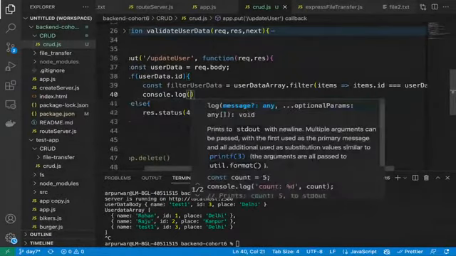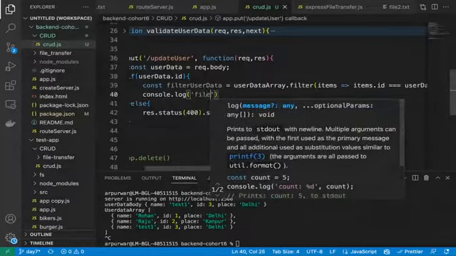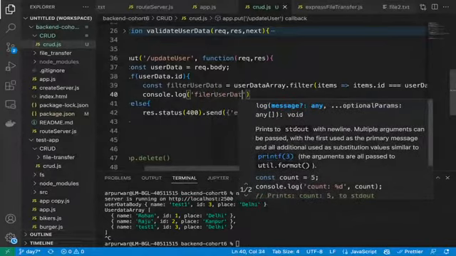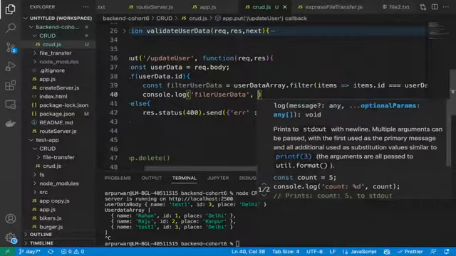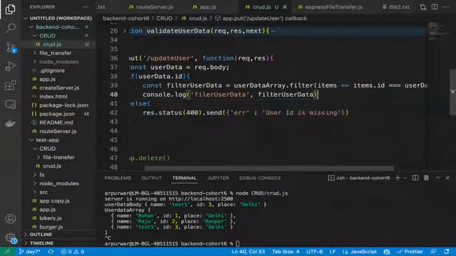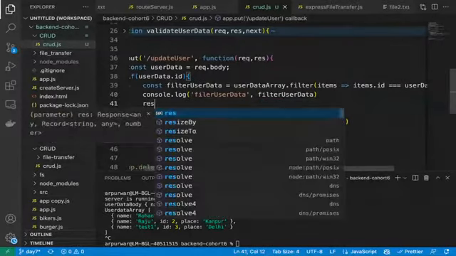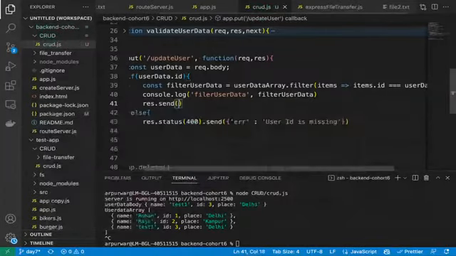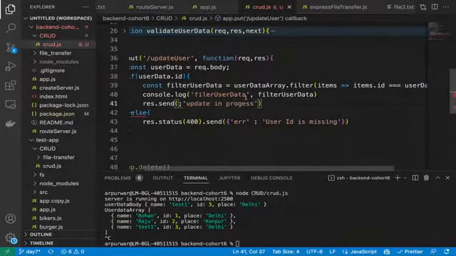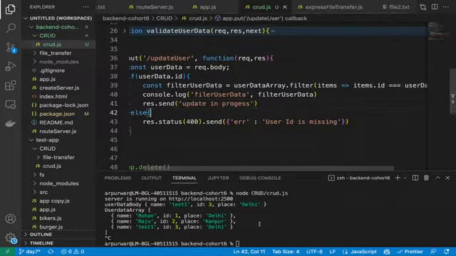Let's see how that looks. Let me check this data, guys, and then we will work on the updating part. Let me simply return "update in progress". Let's first check whatever we have written till now.